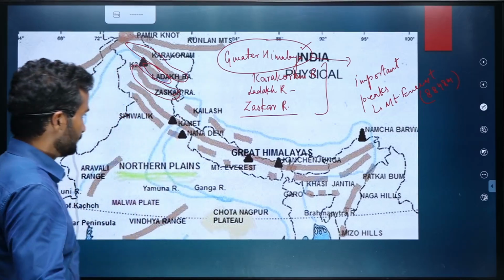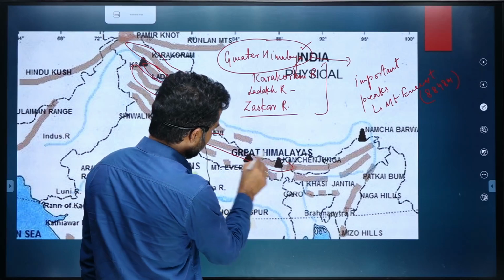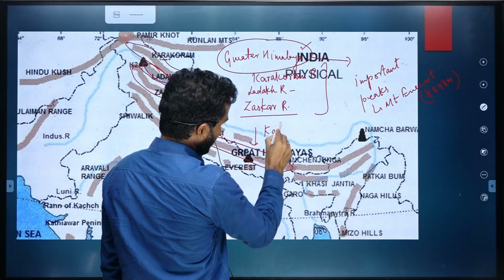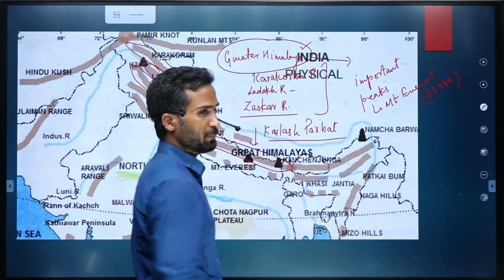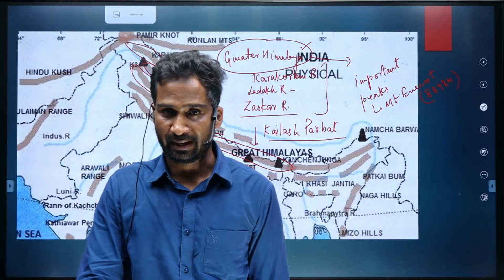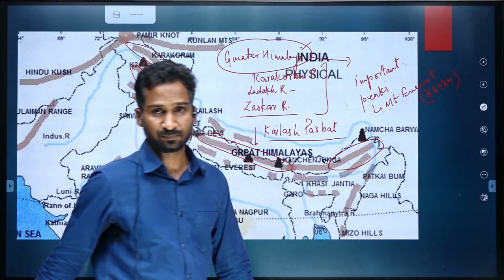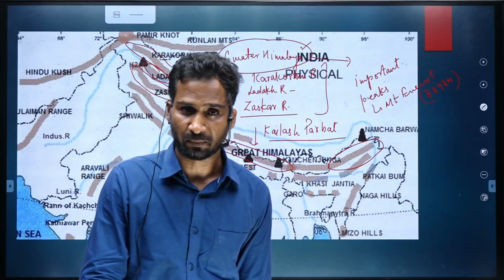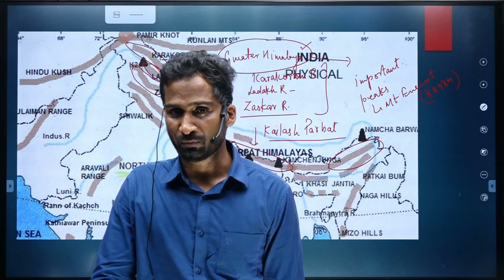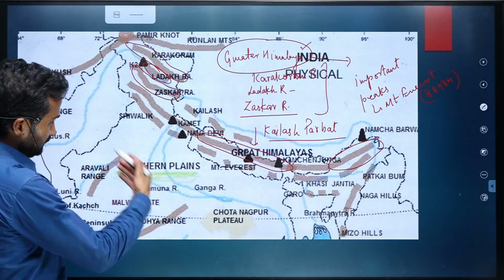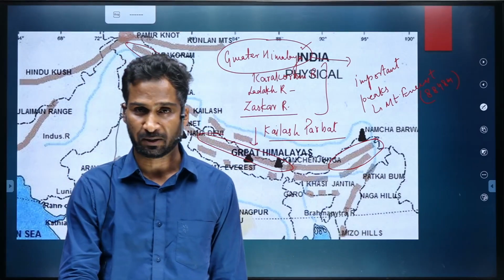Okay, so again, this Greater Himalaya in Nepal is known as Kailash Parvat, and ultimately it extends up to Arunachal Pradesh. If you know the Tawang region in Arunachal Pradesh, that is nothing but the merger of Greater Himalaya and the other ranges of Himalaya.